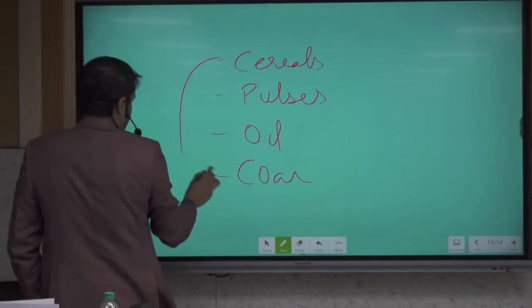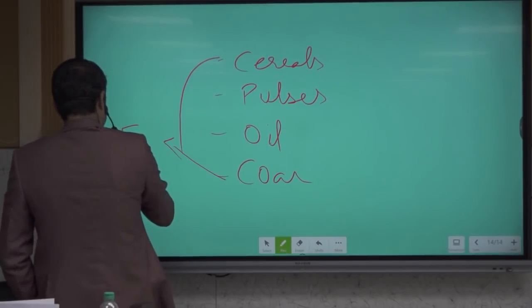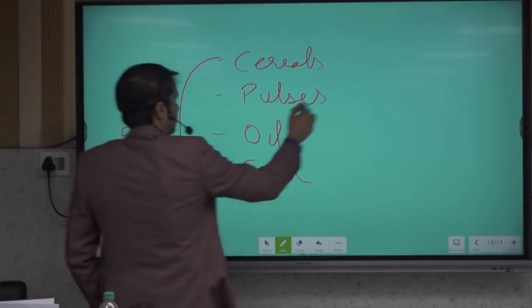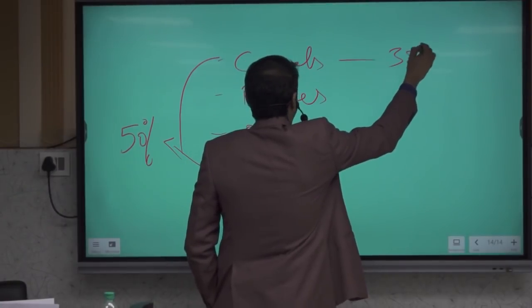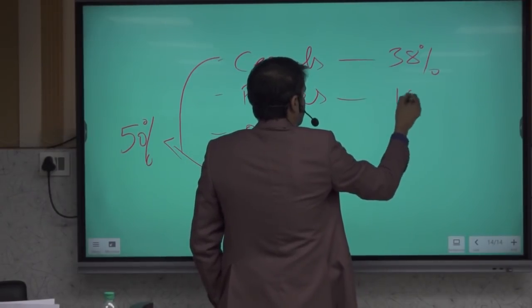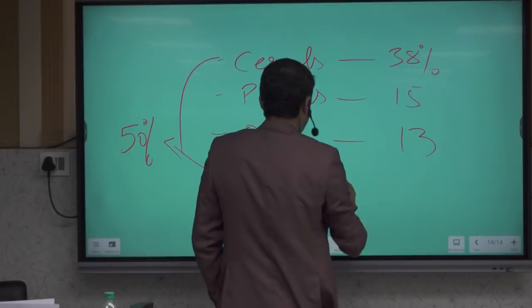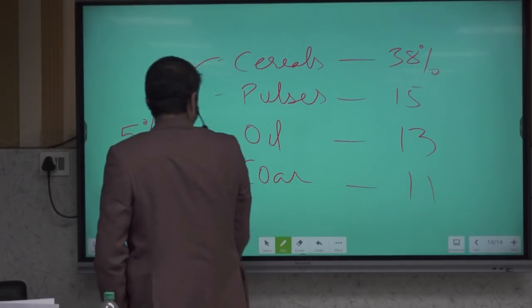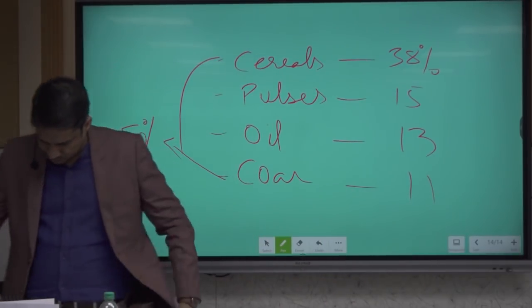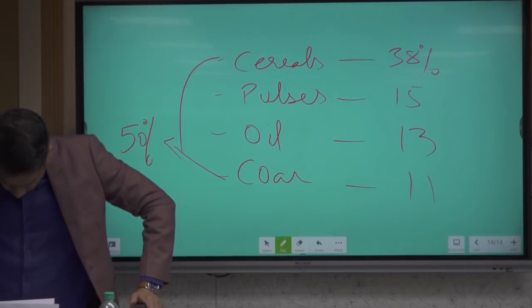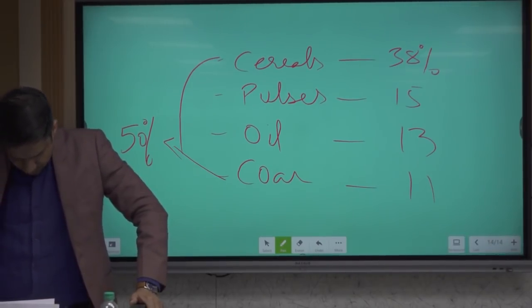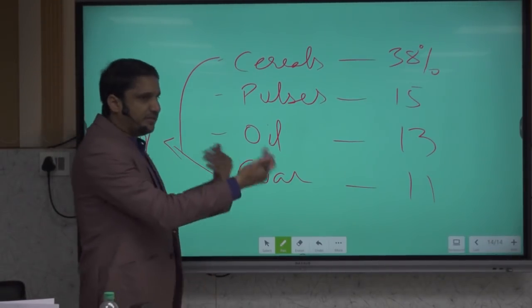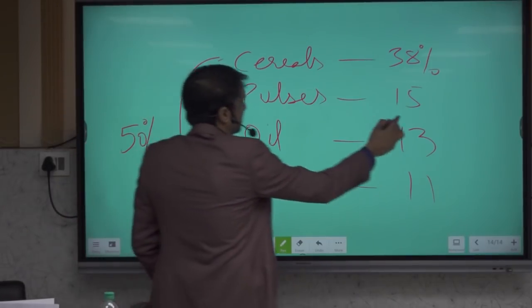But remember, cereals and coarse cereals constitute 50%. Cereals alone 38%, pulses is 15%, oil seed is 13%, this is 11%. The next level diagram you have to draw is within pulses.